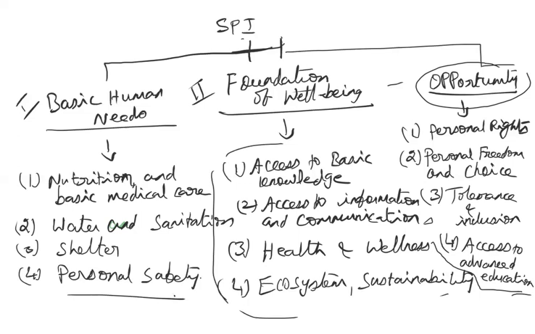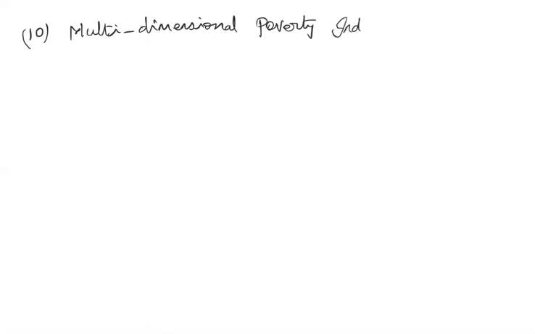Okay. Now the next indicator is the multi-dimensional poverty index. This is an extension of the human poverty index. Multi-dimensionally poor.